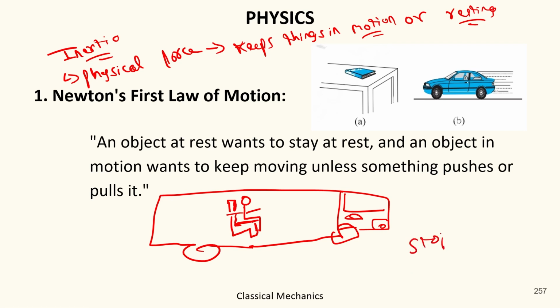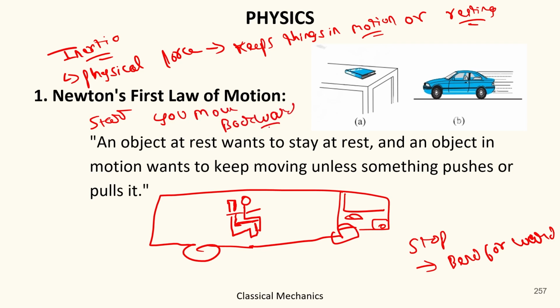When the bus stops, you bend forward, and when the bus starts, you move backward. So whenever the bus suddenly stops, you always move forward, and whenever the bus starts, you always move backward. This is because of inertia.